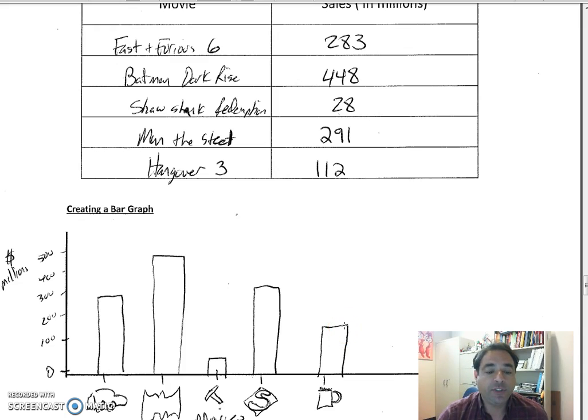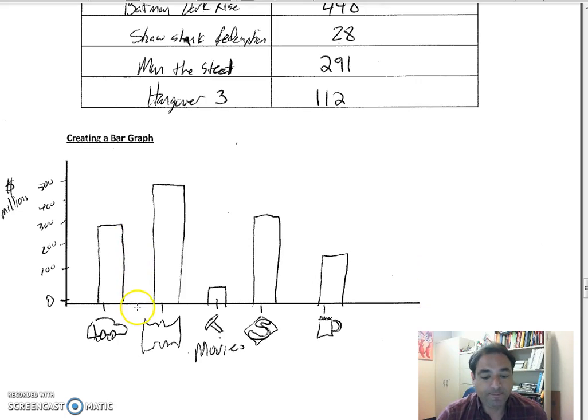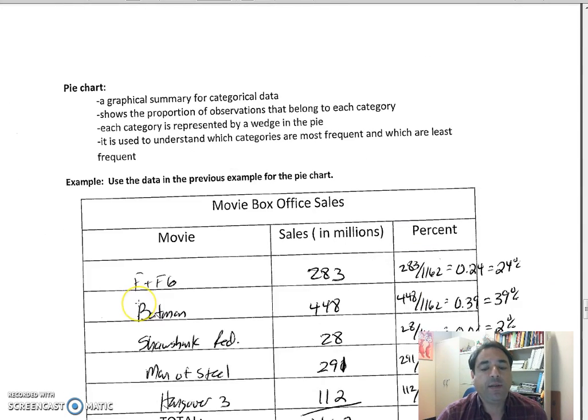So what's nice about a bar chart is you can compare them side by side. Batman made the most, whereas Shawshank Redemption made the least. You can kind of see which ones are close to each other. So for example, Man of Steel and Fast and Furious 6 were close, and you can see all that with a bar chart.